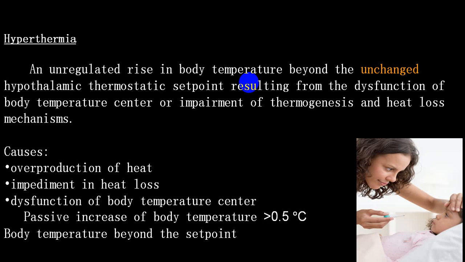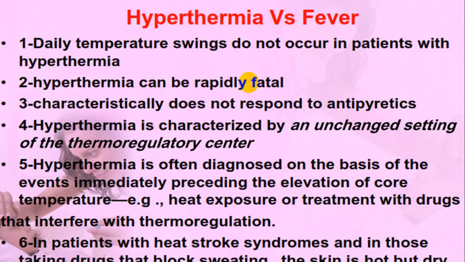The most common cause of hyperthermia will be overproduction of heat without infective pathophysiology, or any mechanism which reduces heat loss. So your body temperature goes on increasing. Or there is a dysfunction of the thermoregulatory center and a gradual increase in body temperature beyond a particular set point. There is no elevation of the set point. The thermoregulatory set point is not elevated.